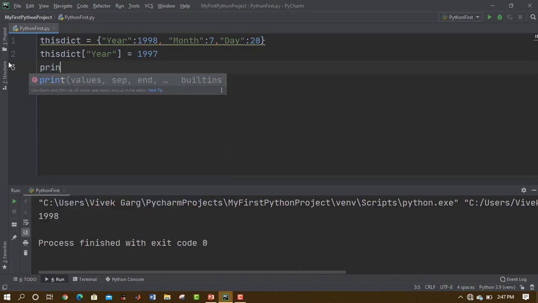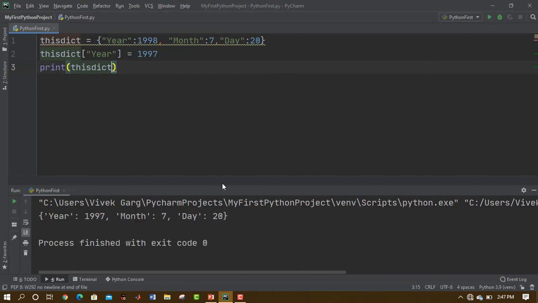Then I would simply print the dictionary using its variable name. Okay, so we can see that the dictionary value has been changed. What we basically did is take the key name and change the value associated with it. We overrode the value associated with that particular key name, which was year. We changed it to 1997 from 1998.